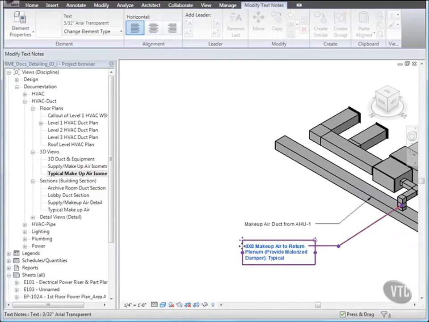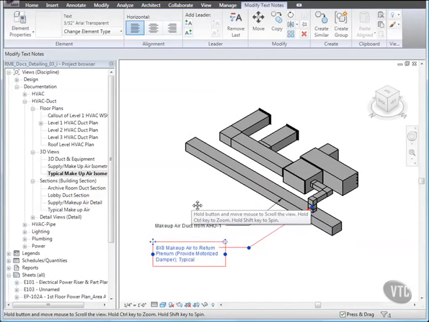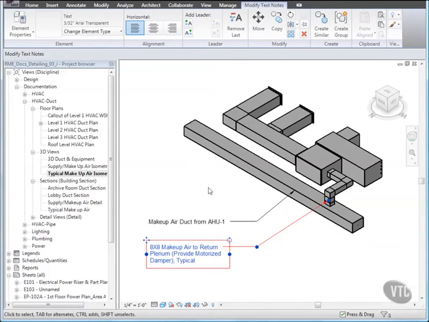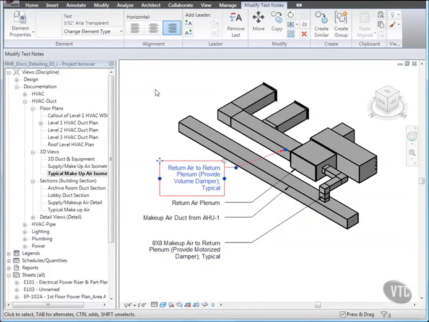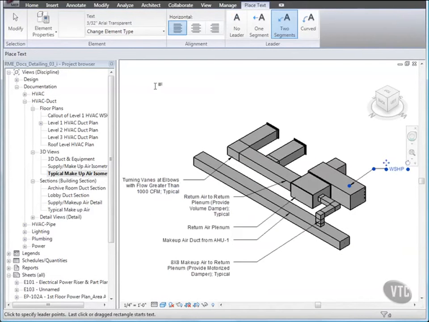Then, with the text still selected, on the alignment panel, under horizontal, click right. Then, complete the text labels as shown. To rotate and reposition a text label, use the rotate and drag controls.